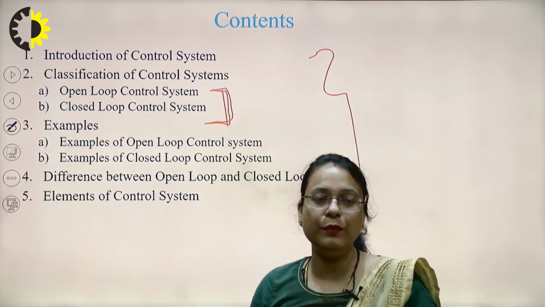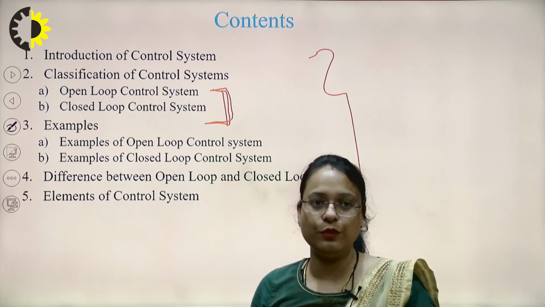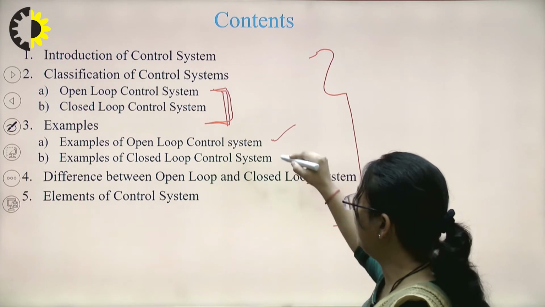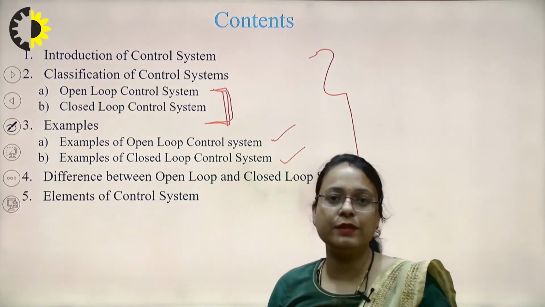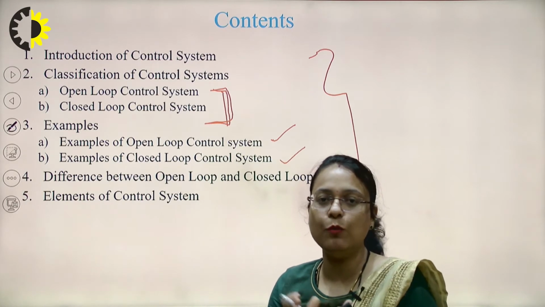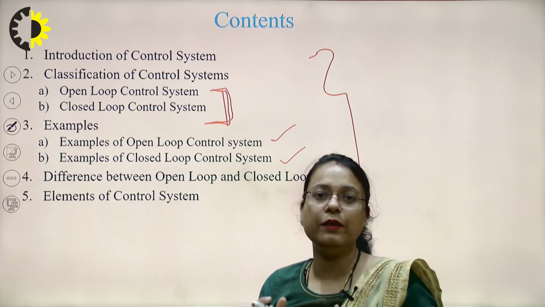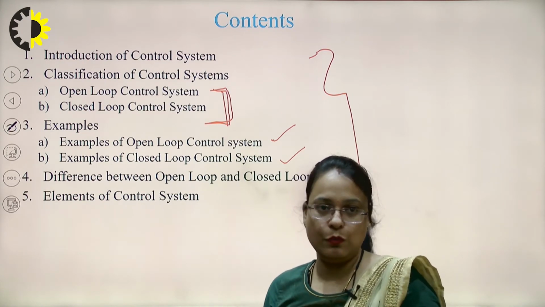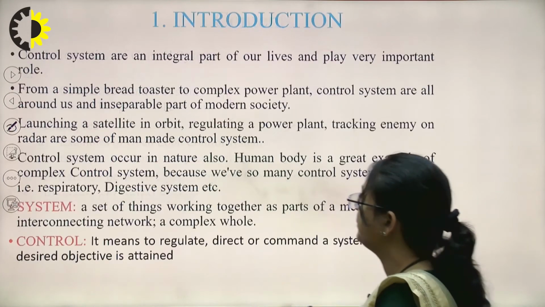Then we'll discuss the examples of open loop and closed loop control systems. And then we'll discuss the difference between the open loop and closed loop control system. And at last we'll go in brief about the elements of the control system. What are the elements that we are using in a control system?